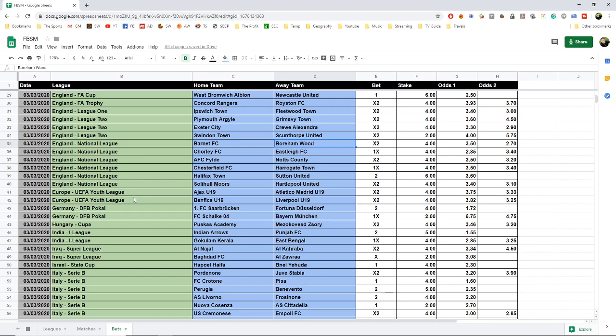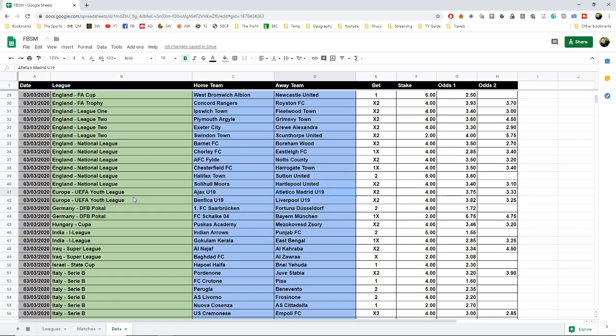We do the same thing with Bournemouth. When it comes to Chorley, we bet on the home win here or a draw. We bet on an away win and a draw on Notts County. Home win or a draw on Chesterfield. We bet on Sutton United. And we bet on Hartlepool United or a draw.